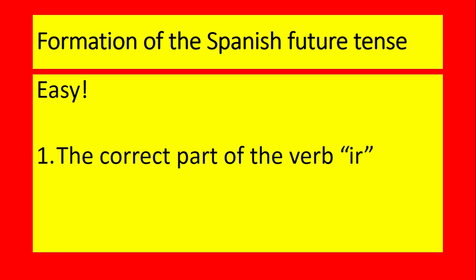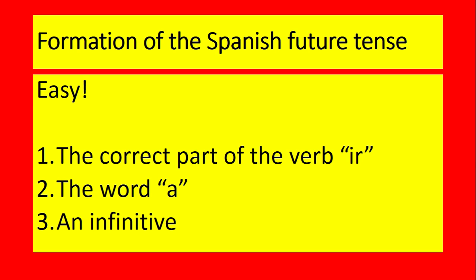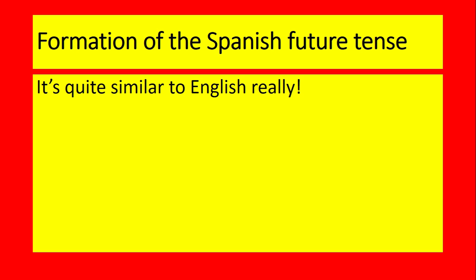You need the correct part of the verb ir. Ir is the verb to go. Then you need the word a, or the letter A if you like, but it's pronounced "a" in Spanish. Then you need an infinitive. I've done a lesson, lesson 1, all about infinitives. If you don't know what an infinitive is, then you're going to struggle with this lesson, so go back and have a look at it. Dead easy. So part of the verb ir, the word a, followed by an infinitive. Quite similar to English, really.